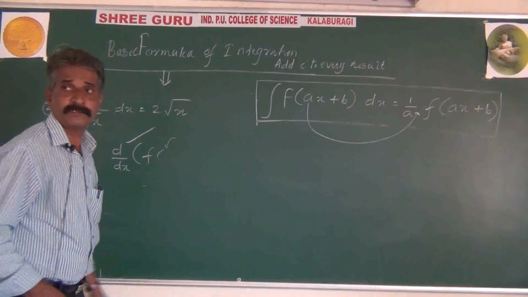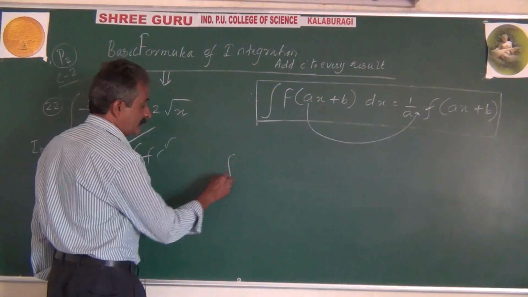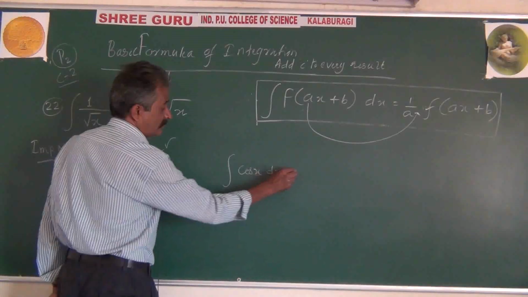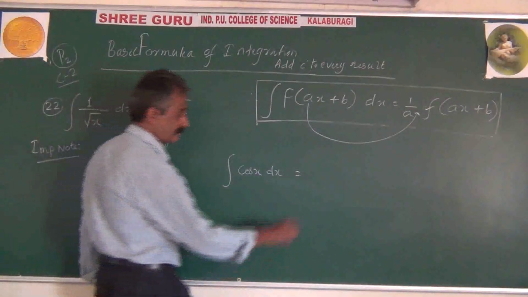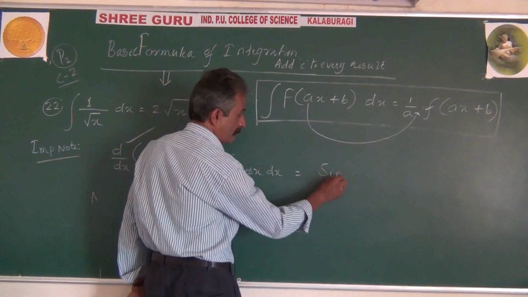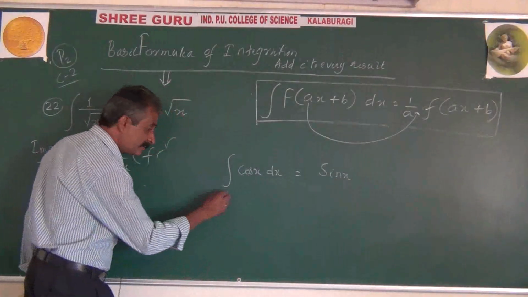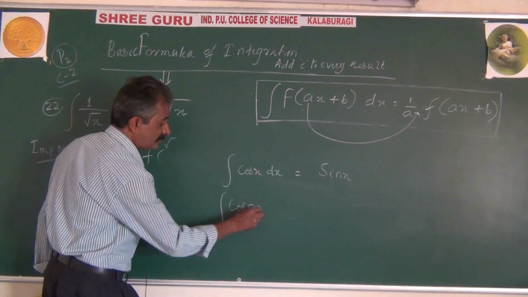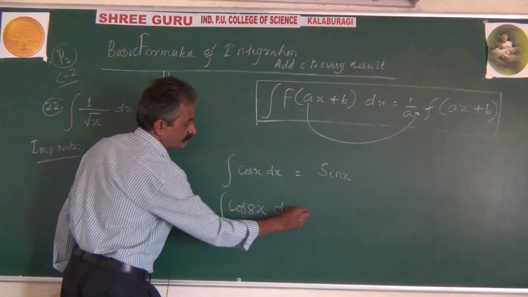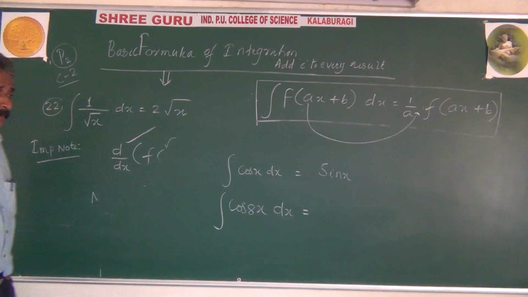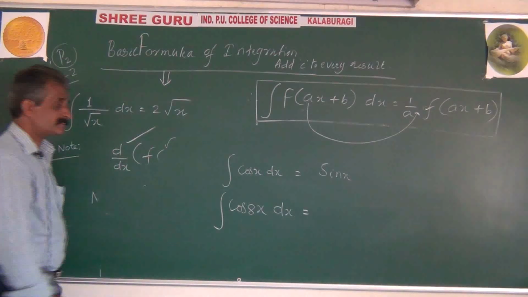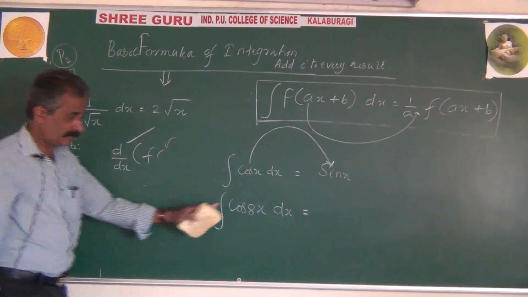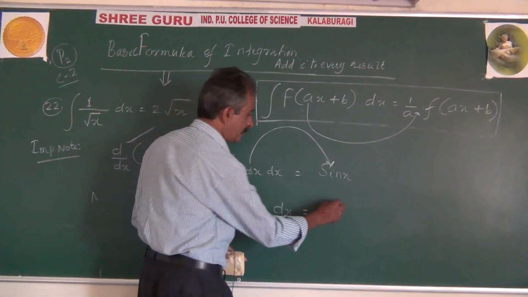Now, observe. Recall the integration of cos x. Recall earlier formulas. What is the integration of cos x? Sin x. According to this, now the integration of cos 8x dx. Try to memorize formulas very properly. The integration of cos, no doubt, is sine. So the integration of cos 8x, no doubt, is sine 8x.